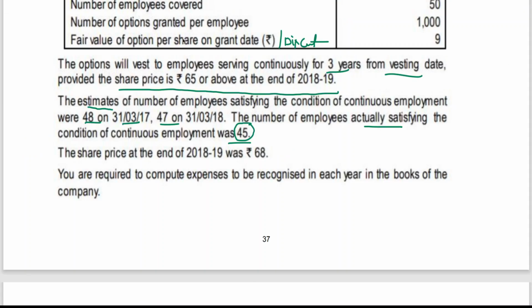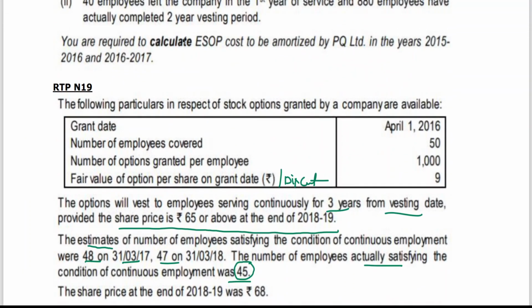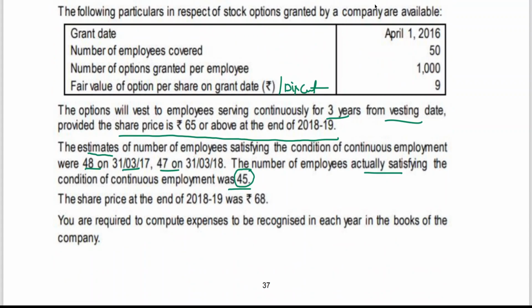So here I am writing a comment on this first. The vesting of options, whatever I explained, I am writing here. The vesting of options is a solution to RTP N19.